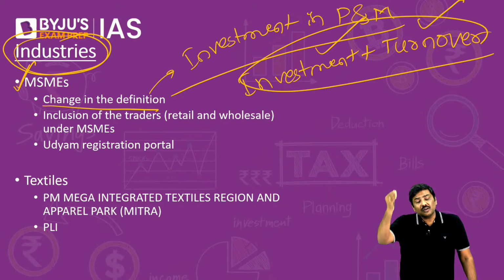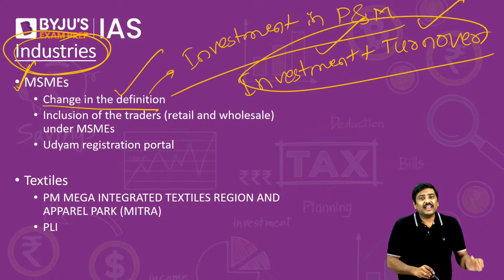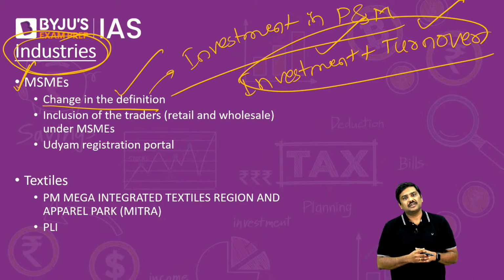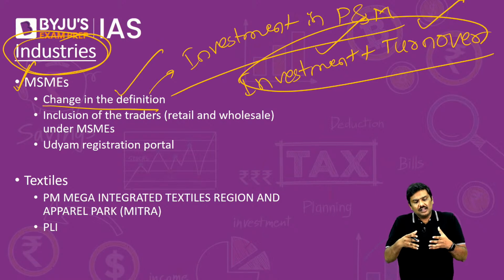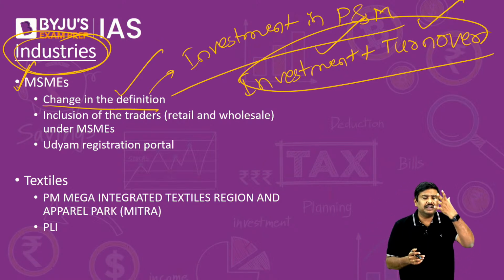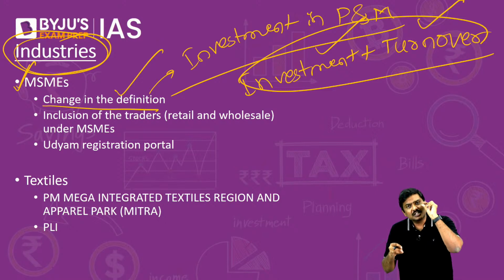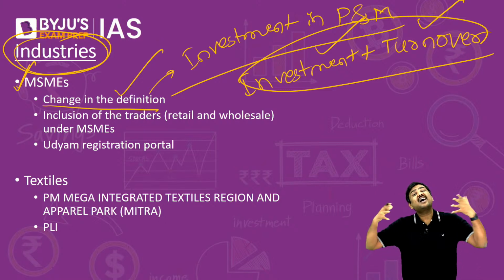Because this definition was made 15 years ago, and we are talking about 2019, 2020 now. That is the reason why Government of India has changed the definition of MSMEs, to ensure that they will not be losing out on the benefits which are provided to them by the government. We will not end up having very small, very minute MSME units, but in larger number.